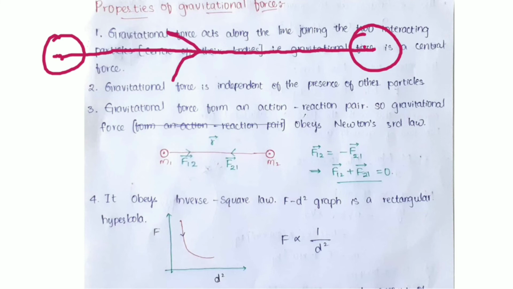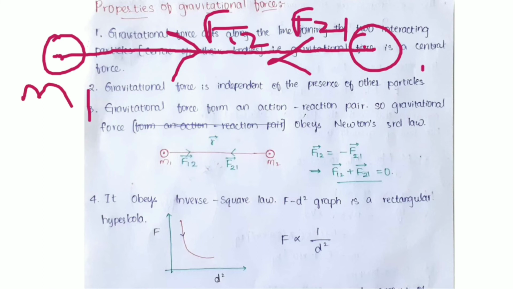Here are F12 and F21; this is m1 and this is m2. F12 is the gravitational force acting upon m2 due to m1, and F21 is the gravitational force acting upon m1 due to mass m2. This is the first point.